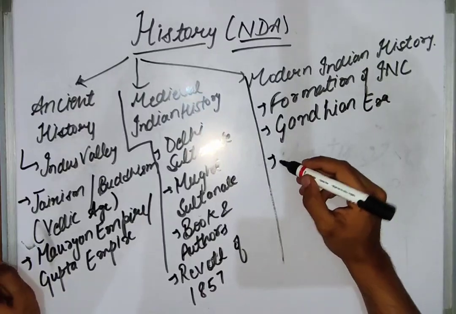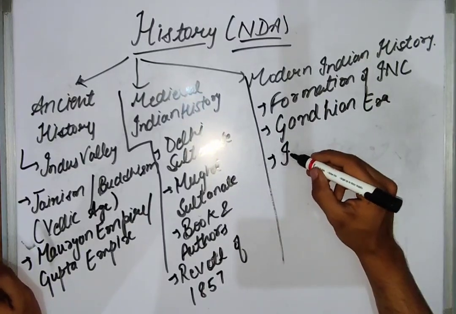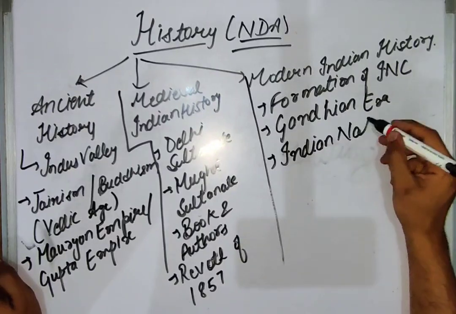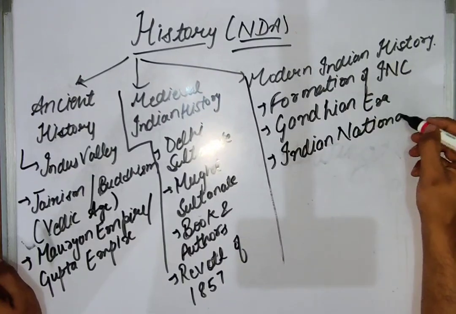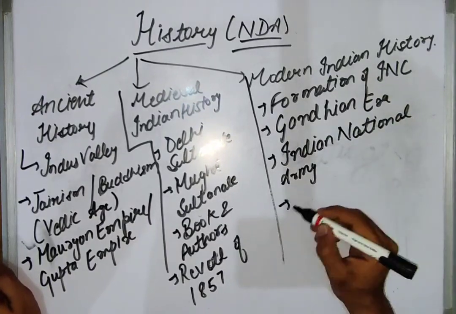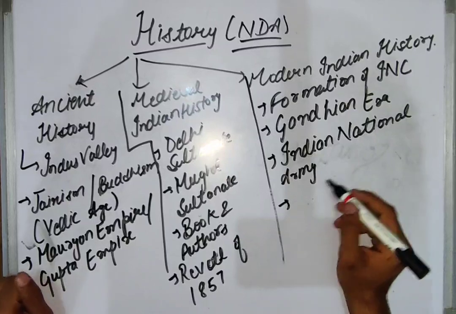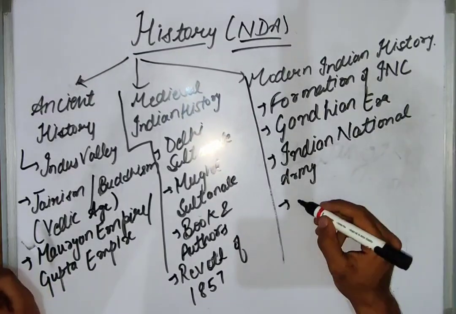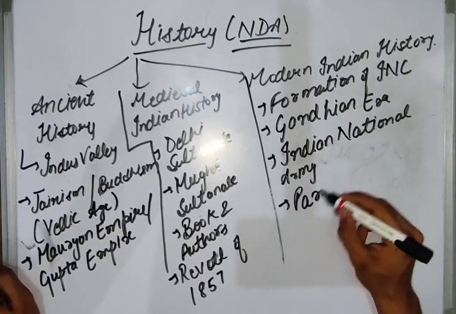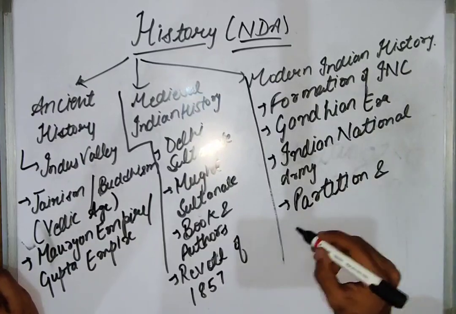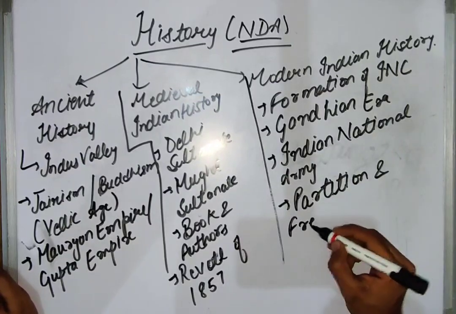And the Indian National Army, which was formed by Subhash Chandra Bose. And apart from that, we need to study partition and freedom movements, which were initiated by our leaders.